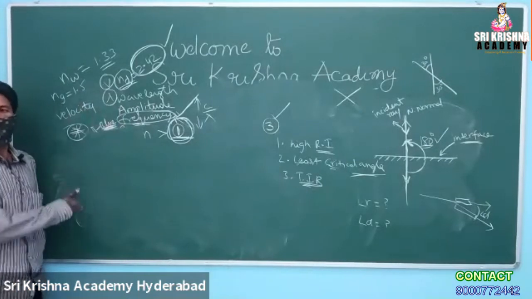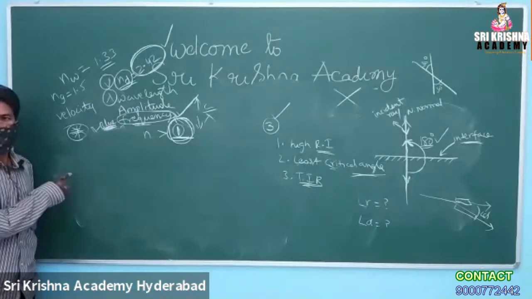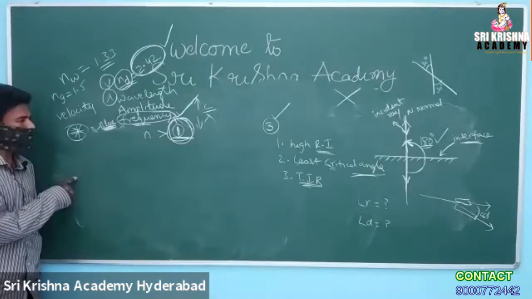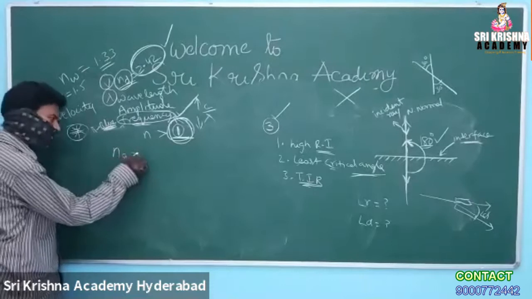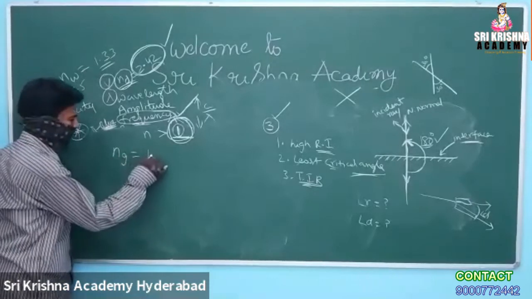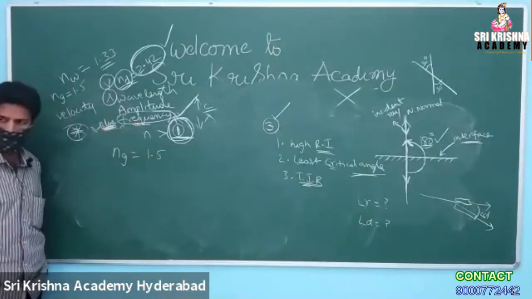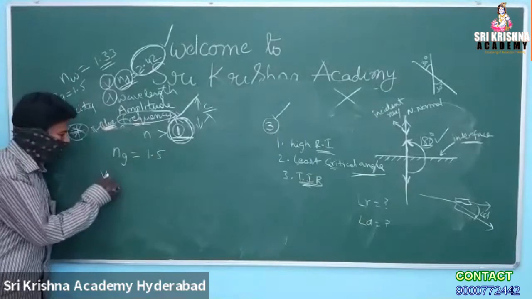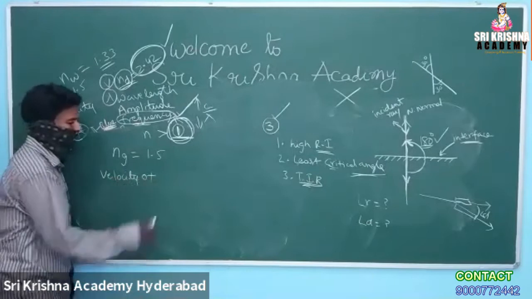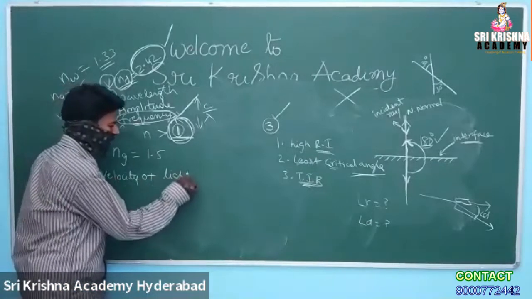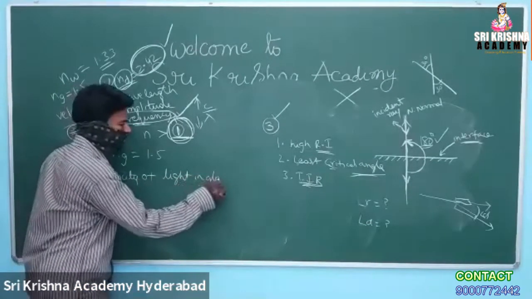Now the NEET oriented question I told you about. The question, which was already asked in the examination, is: the refractive index of glass is 1.5. What is the velocity of light in glass? 2 into 10 power 8, meter per second.